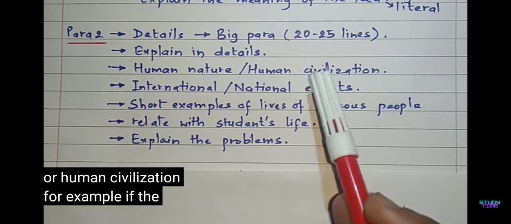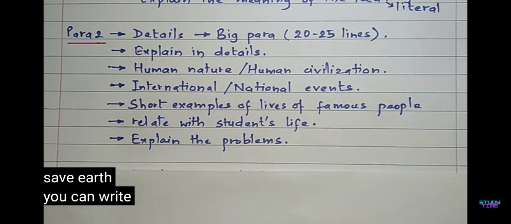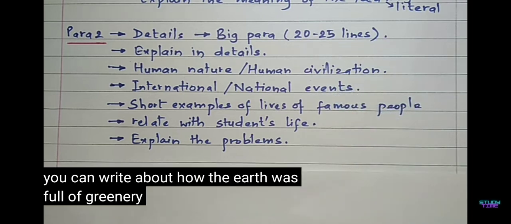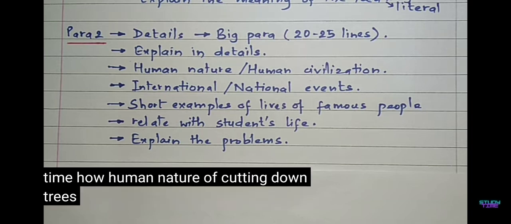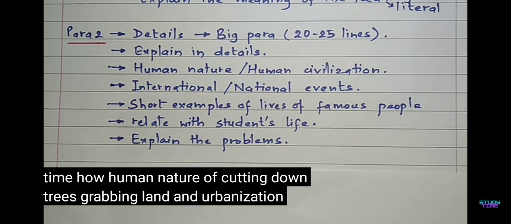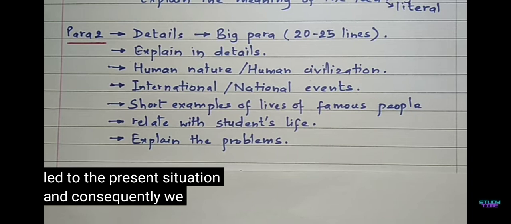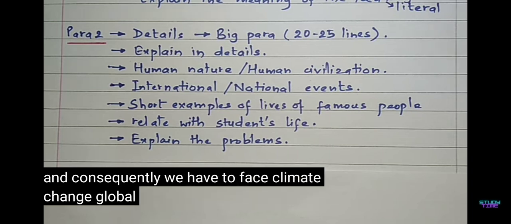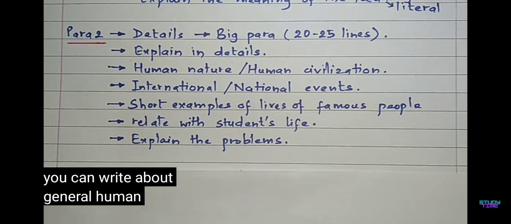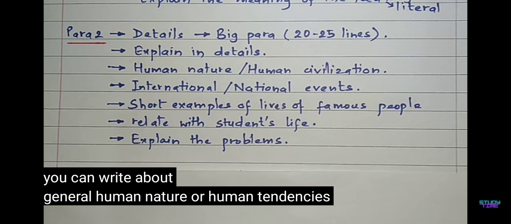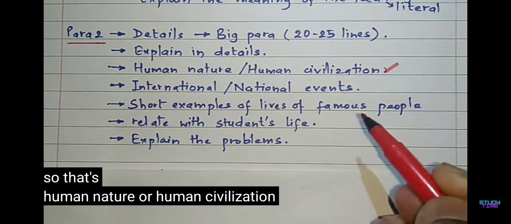For example, if the topic is save trees, save earth, you can write about how the earth was full of greenery and over a period of time how human nature of cutting down trees, grabbing land and urbanization has led to the present situation. And consequently, we have to face climate change, global warming and so on. You can write about general human nature or human tendencies. So that's human nature or human civilization.